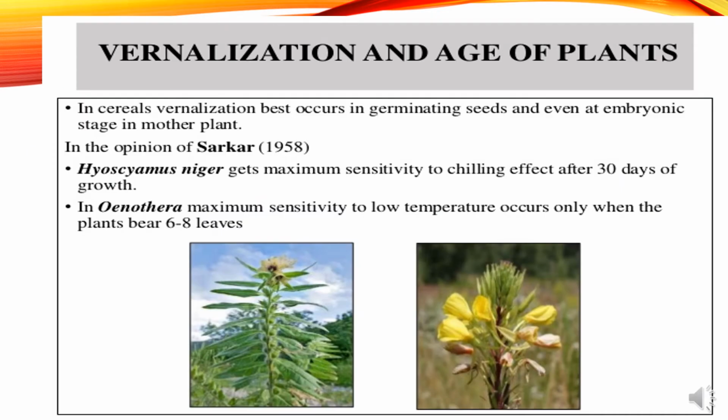Here, to study the relationship between vernalization and age of plants. In cereals, vernalization best occurs in germinating seeds and even at embryonic stage in the mother plant. As per opinion of Sarkar, Hyoscyamus niger gets maximum sensitivity to chilling effect after 30 days of growth, and in Oenothera, maximum sensitivity to low temperature occurs only when the plants bear 6 to 8 leaves.